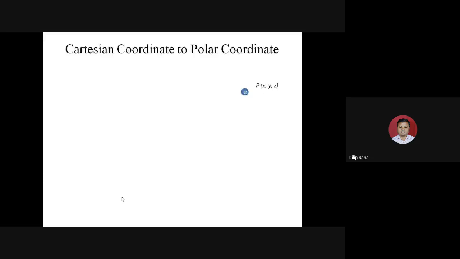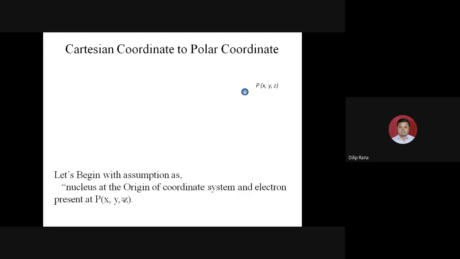Now again, if you can visualize it, this is the particle, that is the electron, placed at x, y, z. If we assume the nucleus as the origin and the electron at the x, y, z position, this will be the Cartesian coordinate. You can see here the particle is placed with some coordinate x, y, z. Now what is the meaning of converting the Cartesian coordinate to the polar coordinate?